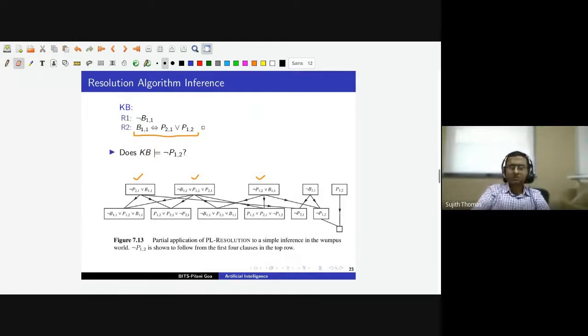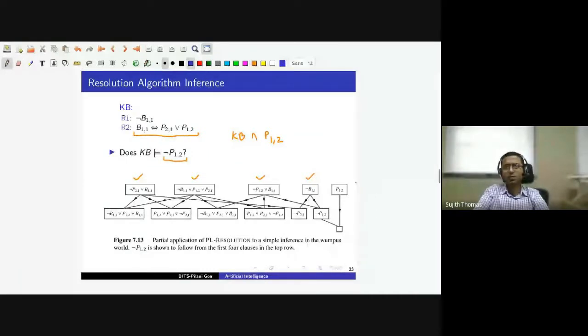So to check whether knowledge base entails not P12, what we need to check is knowledge base and not alpha. So not P12 is our alpha, and not alpha will be P12. So what we need to check in this case is whether knowledge base and P12 leads to a contradiction. We have 4 clauses which are already present in the knowledge base, which I have marked with a tick, and let me mark another one with a blue tick.